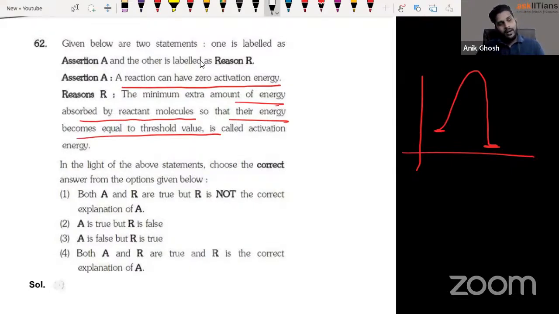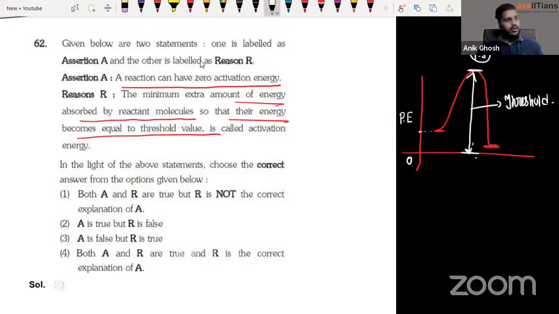Now you can see this. What is threshold energy? Threshold energy is measured from zero. This is the energy when the energy is 0, right? If I consider that this is the potential energy present in the path, then from the 0 point to the transition state, the amount of energy needed is called threshold energy. This is threshold.